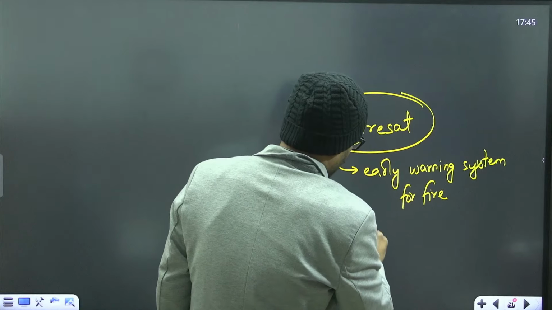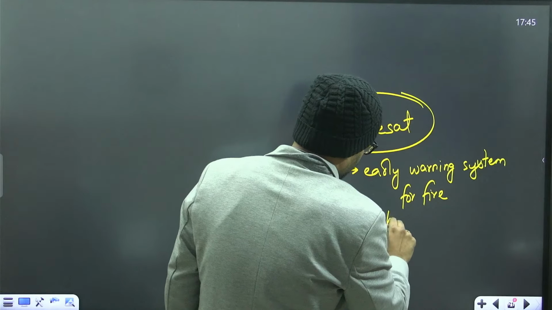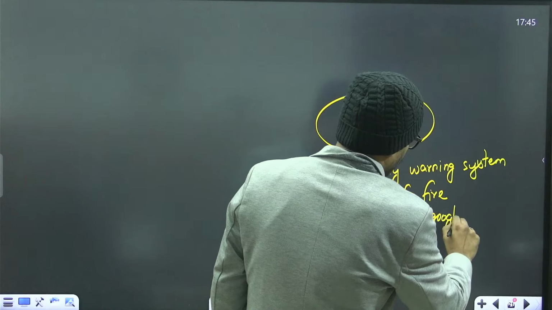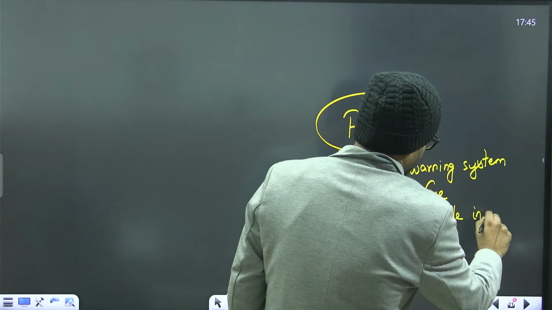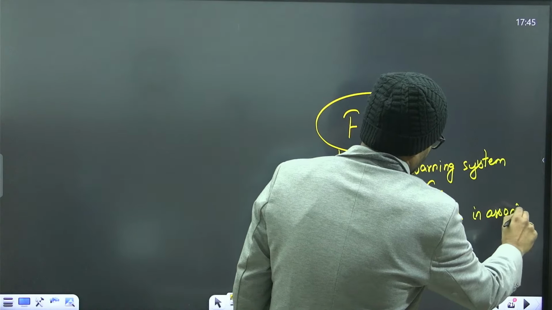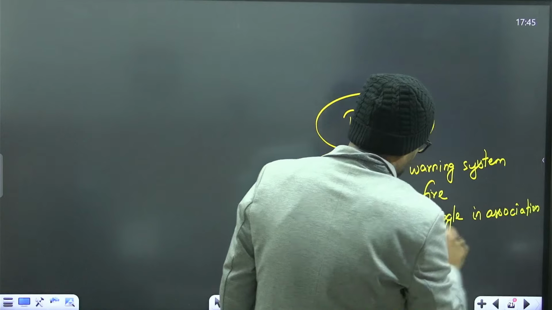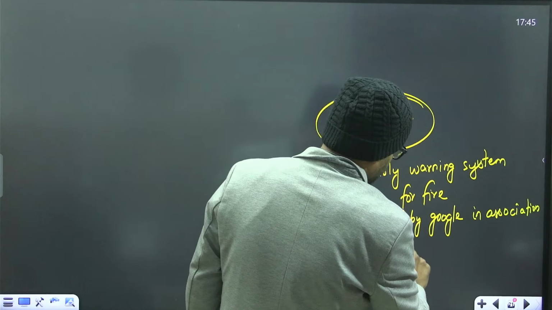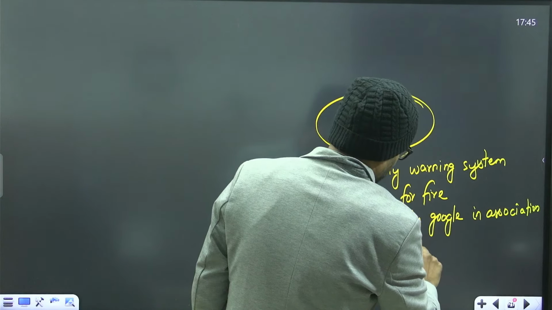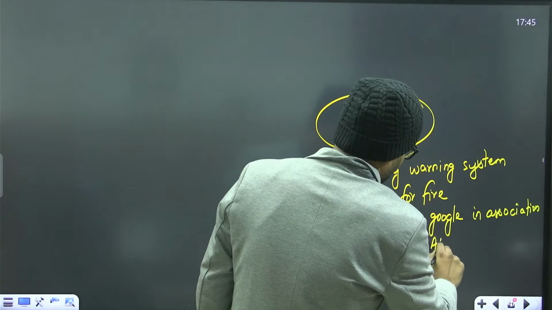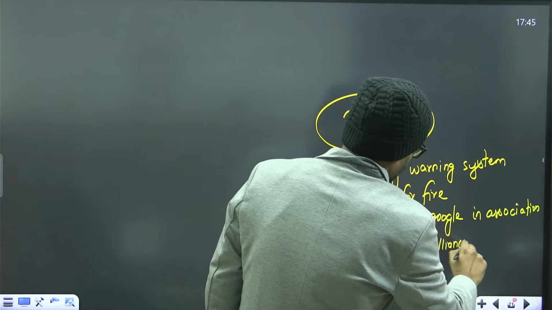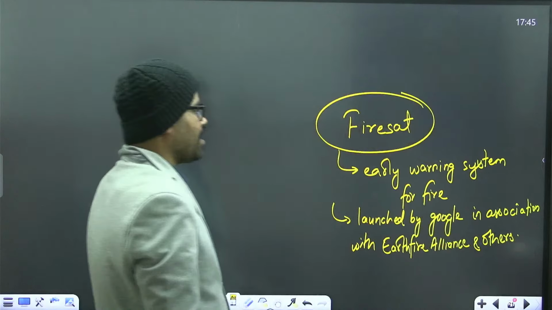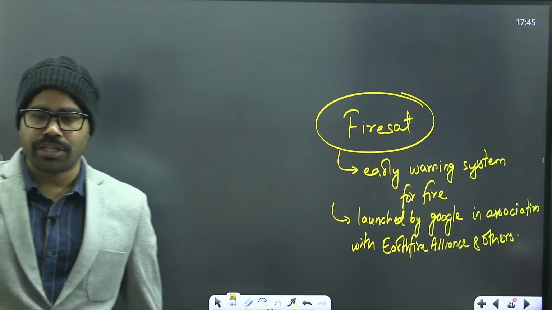It has been launched by Google in association with Earth Fire Alliance and others. There are many such companies and associations involved.